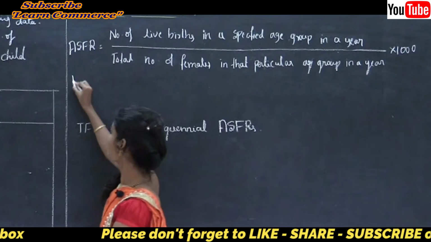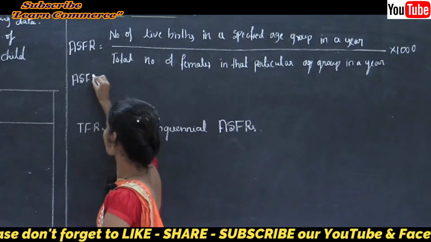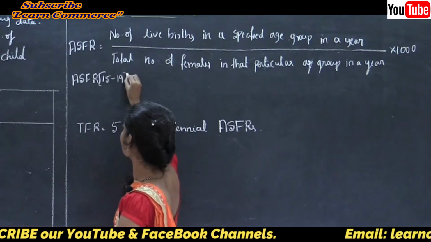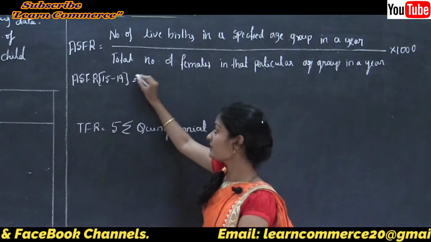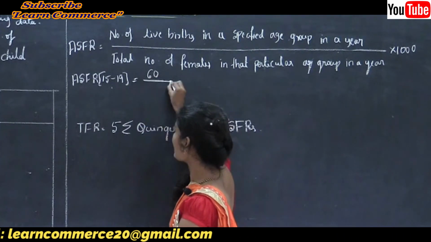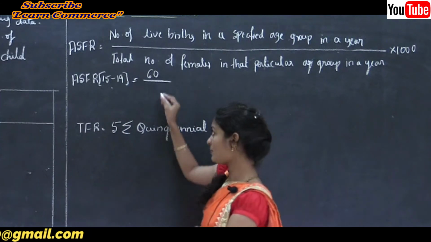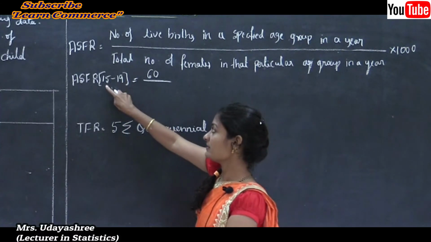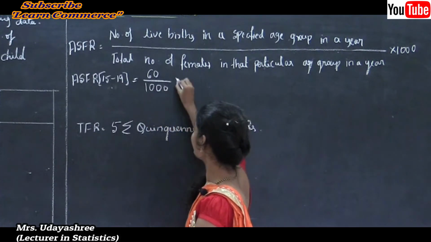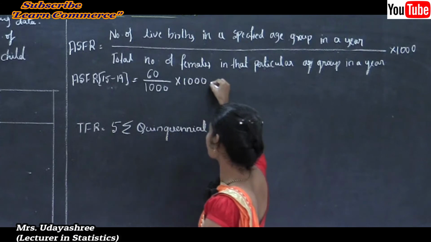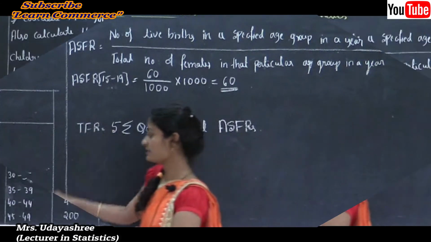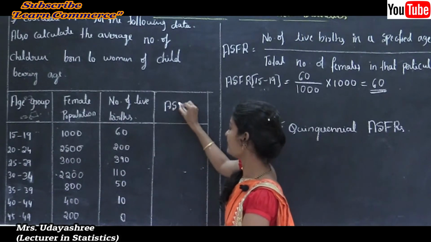The age specific fertility rate for 15 to 19 is equal to 60 divided by 1000, into 1000, which is equal to 60.